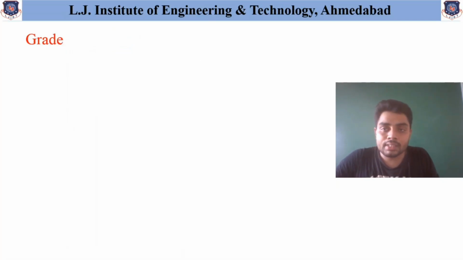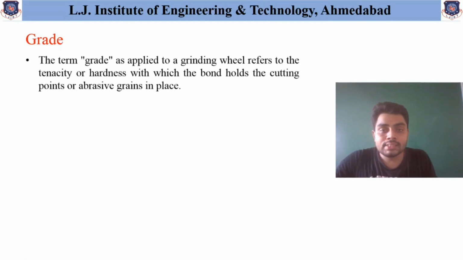So the next part is the grade. As we have discussed in our previous session, the basics of this topic are covered in our previous lecture. So first watch that video clearly, and after that you will get the knowledge of this part very clearly. So what is the grade?